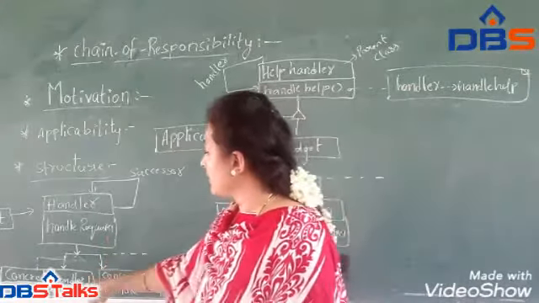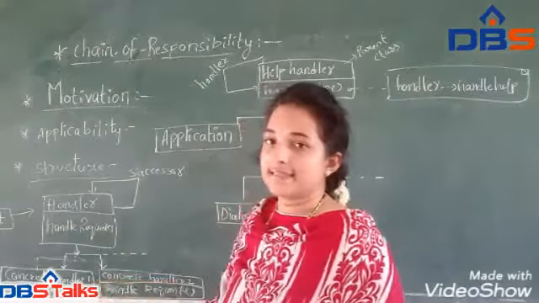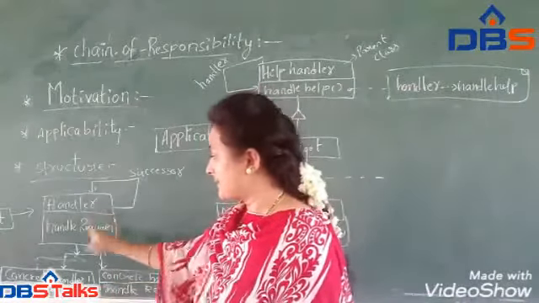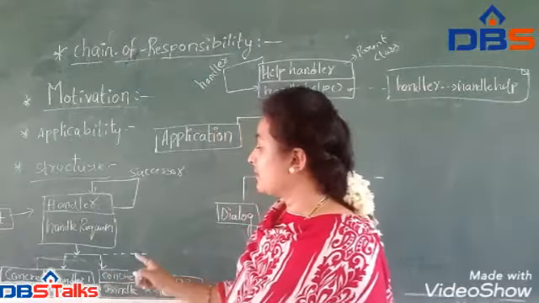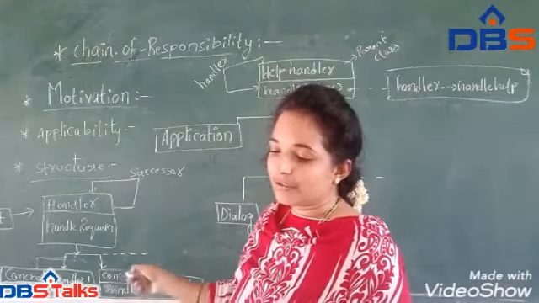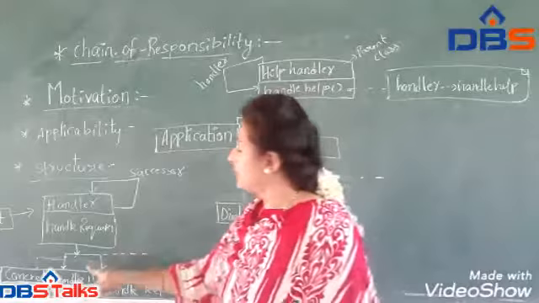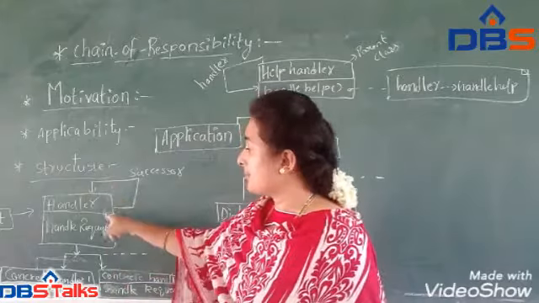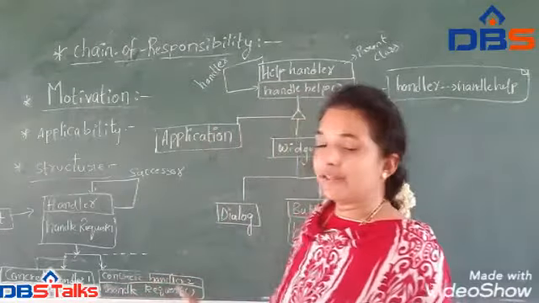Here we have concrete handler 1 and concrete handler 2. These two are the subclasses of the handler class. These are the child classes. This is the parent class and these are the child classes. Concrete handler 1 and concrete handler 2 inherit the method from the handler. So these two concrete handlers' responsibility is to inherit the methods from the handler.